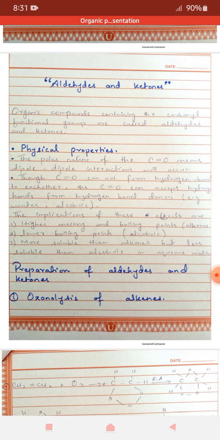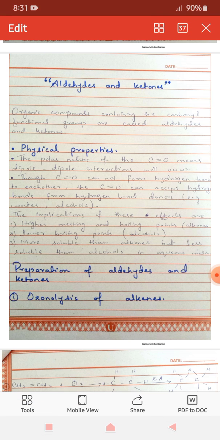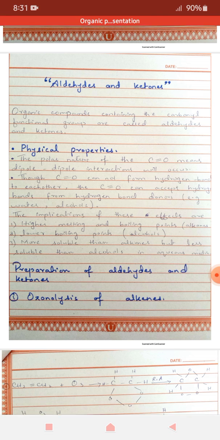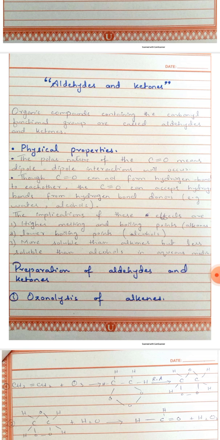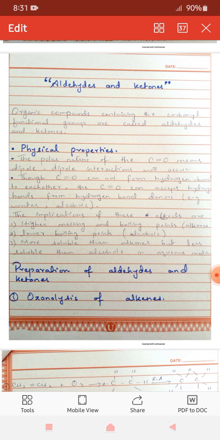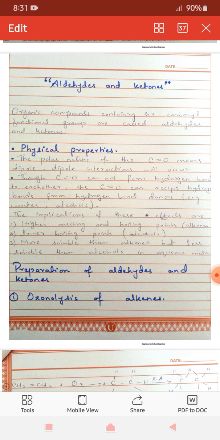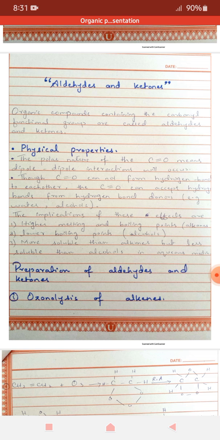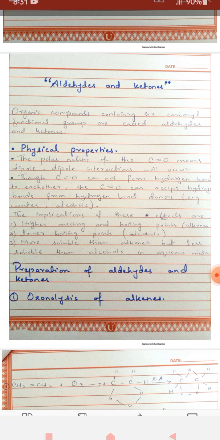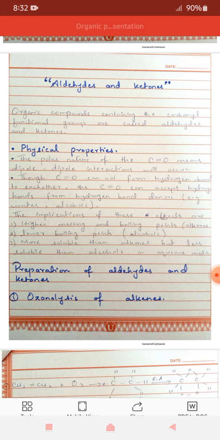Coming towards their physical properties, the polar nature of the carbonyl means dipole-dipole interactions will occur. Though carbonyl cannot form hydrogen bonds to each other, the carbonyl can accept hydrogen bonds from hydrogen bond donors like water and alcohol. The implications of these effects are higher melting and boiling points than alkanes, lower boiling points than alcohols, and more soluble than alkanes but less soluble than alcohols in aqueous media.